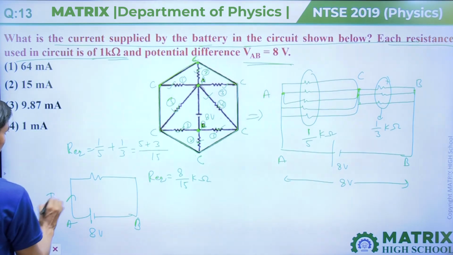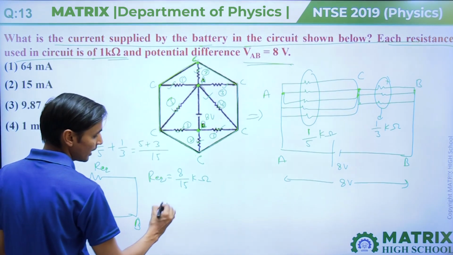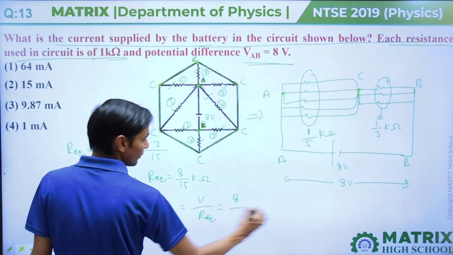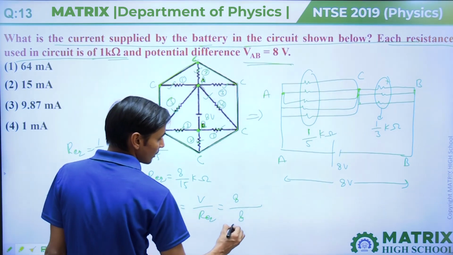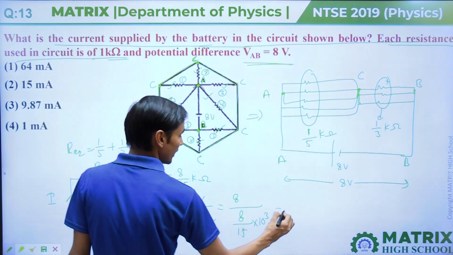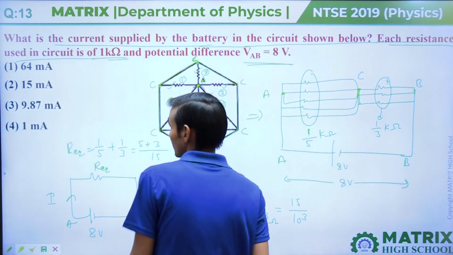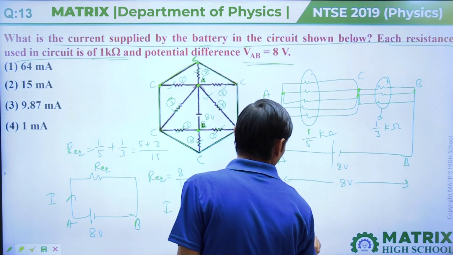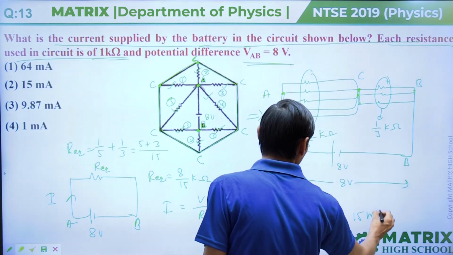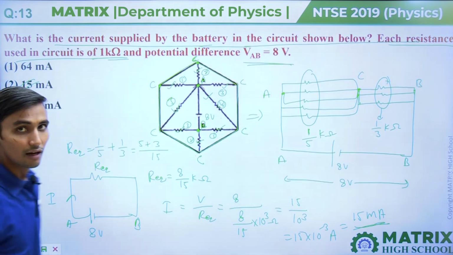So if we have to calculate current I, then we know from Ohm's law that I equal to V upon R equivalent. V is 8 divided by R equivalent, 8 by 15 into 10 raised to power 3 ohm. And it will come out 15 into 10 raised to power minus 3 ampere, or we can say 15 milliampere. So your second option will be your correct answer.